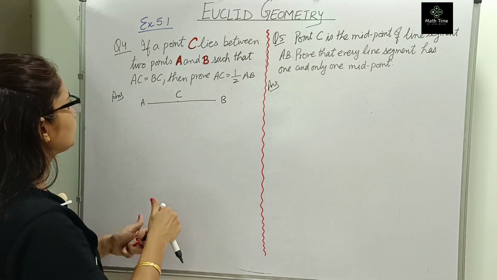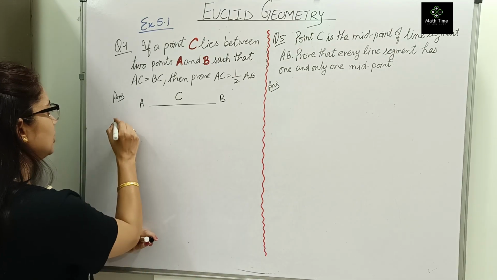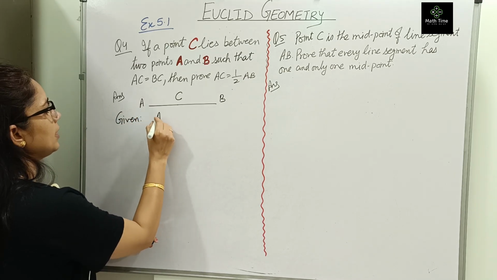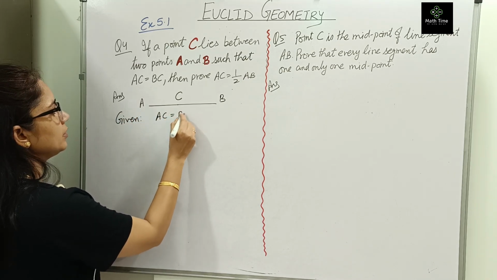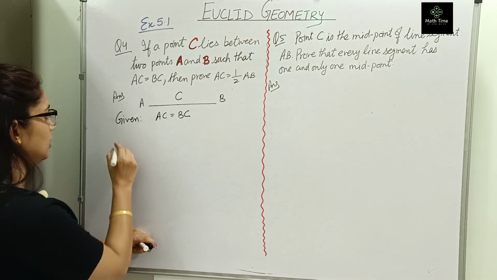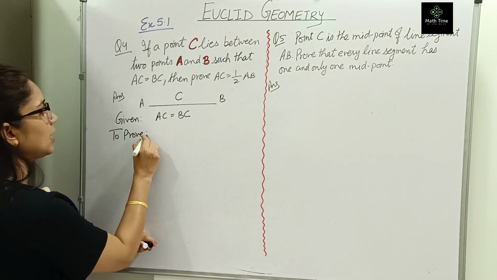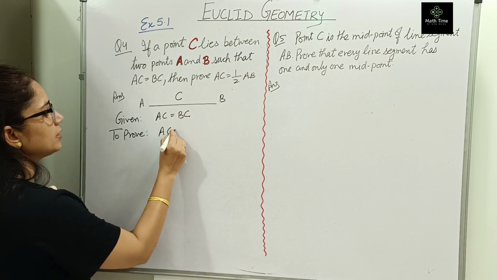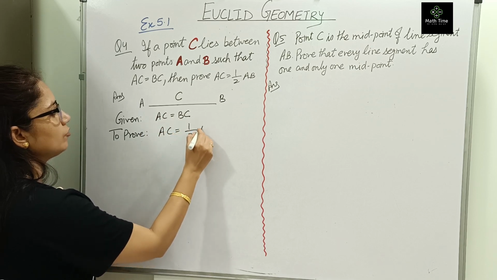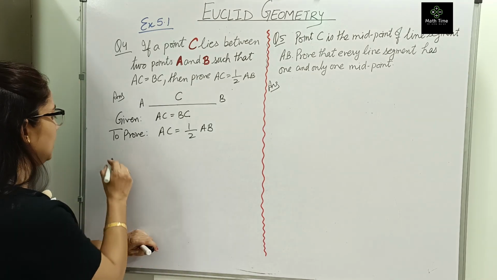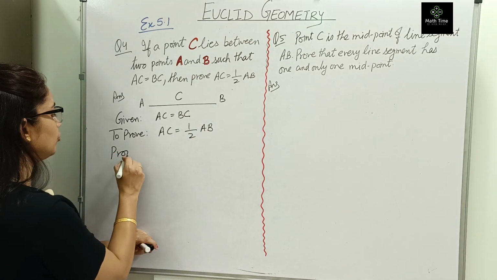Let us start. First the question, let us write what is given. Given is AC equals BC. This is given to us. Now next step you have to write to prove that, what the question is asking you. The question is asking you AC equals half of AB. This we have to find. Next step we will start with proof.